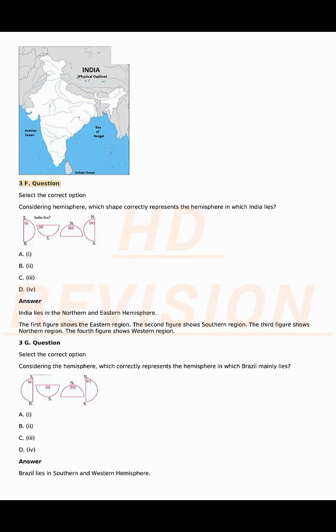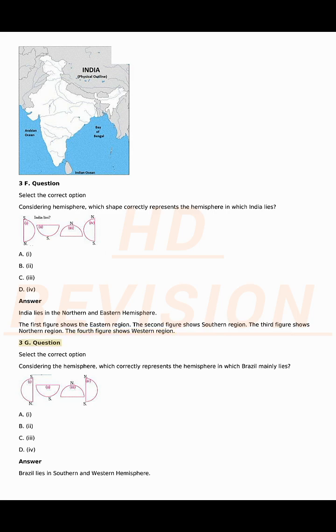3f question. Select the correct option. Considering hemisphere, which shape correctly represents the hemisphere in which India lies? A. I. B. II. C. III. D. IV. Answer. India lies in the northern and eastern hemisphere. The first figure shows the eastern region. The second figure shows southern region. The third figure shows northern region. The fourth figure shows western region.